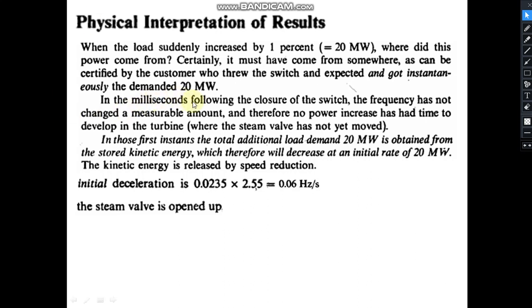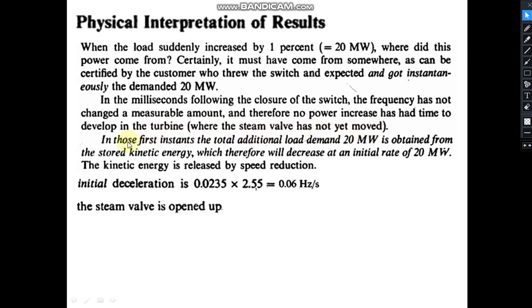In the milliseconds following the closure of the switch, means just after closure of the switch, the frequency has not changed a measurable amount. Okay, now the ALFC has not worked. It is going to work. So frequency has not changed, and therefore no power increase has had time to develop in the turbine, where the steam valve has not yet moved.